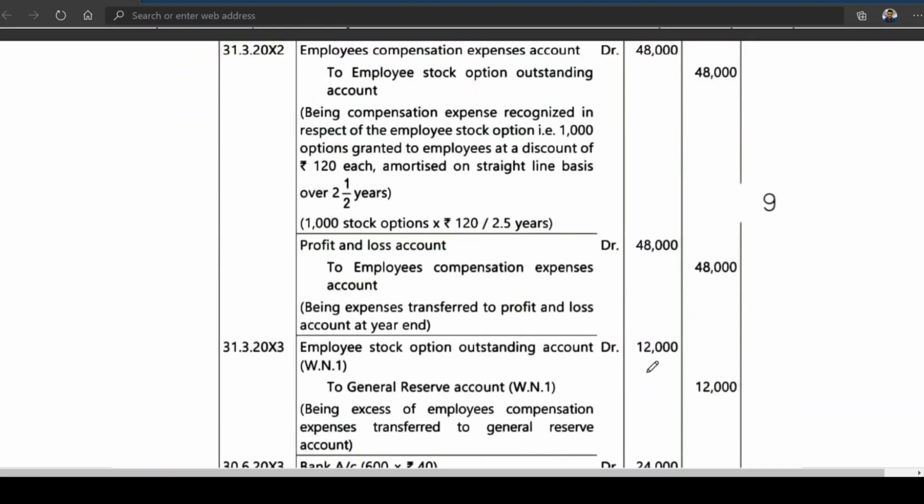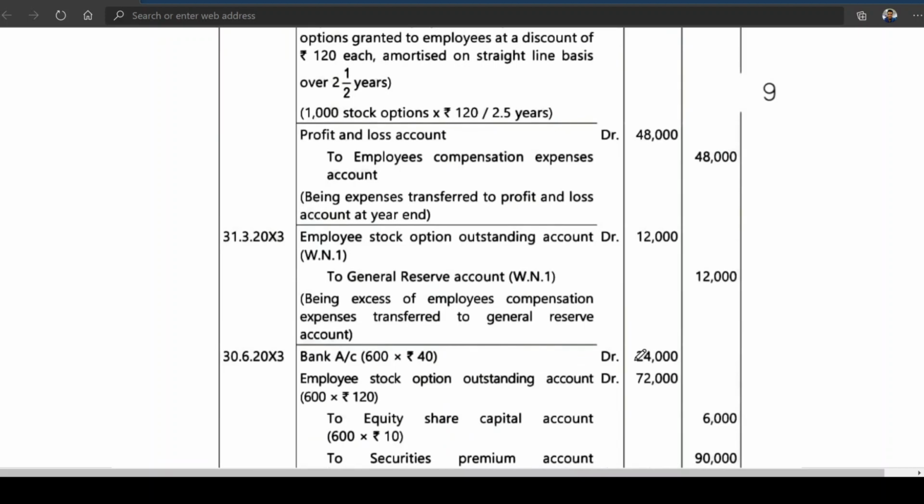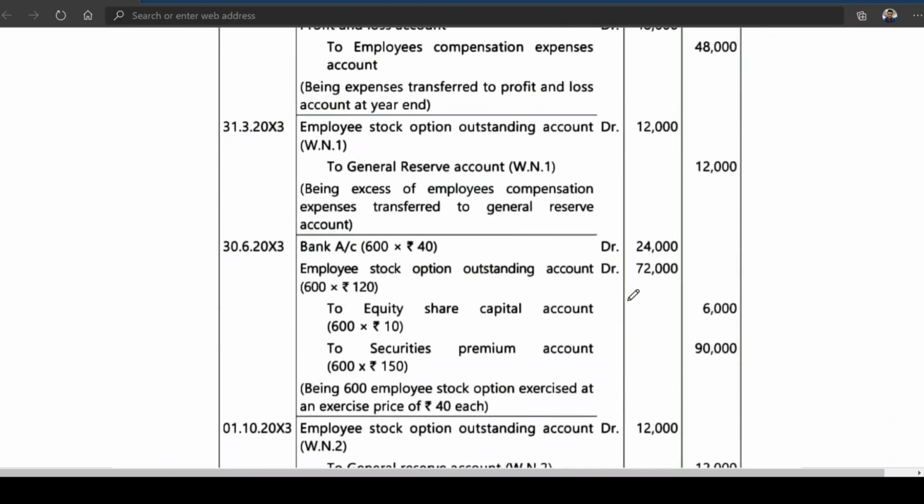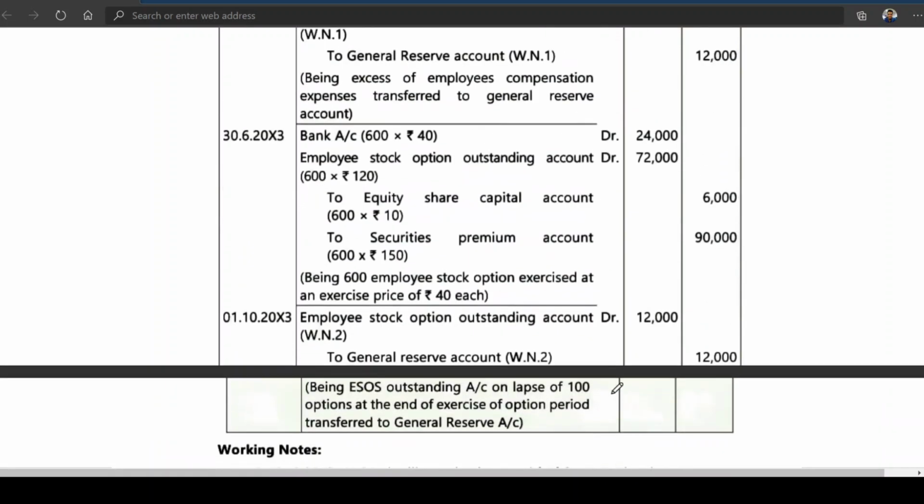Here you have debited, because 96,000 minus 12,000 is 84,000. 84,000 minus the employee stock option outstanding account of 72,000, so 84 minus 72 is 12,000. The 12,000 is a gain, so transfer to which account? General reserve. So finally what happened? All the accounts have been closed, and this one also has been closed. So all the accounts have been closed.